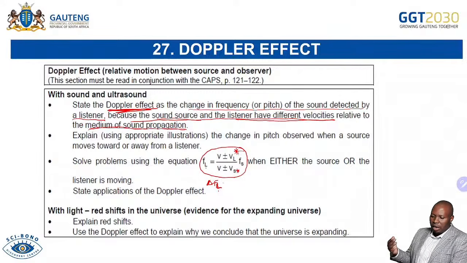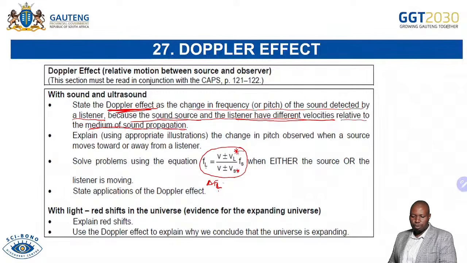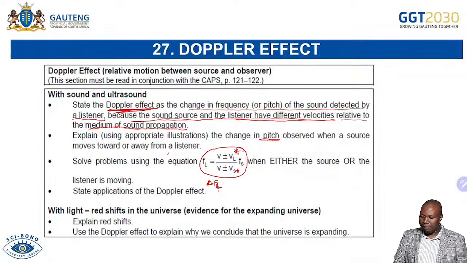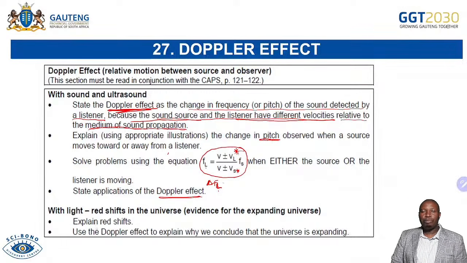Remember, sound depends on the medium. It can be in air, in water. They will have a different speed in terms of the medium. So it depends. Hence, we're saying relative to the medium of sound propagation. And then we're saying as well, you must be able to explain using appropriate examples, change in pitch, towards and away from the listener. You must be able to solve problems using this, and you must be able to state the applications of Doppler effect. And for grade 12, you are not doing blue shift, you only explain the red shift.